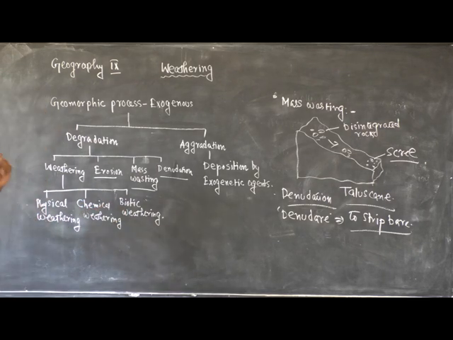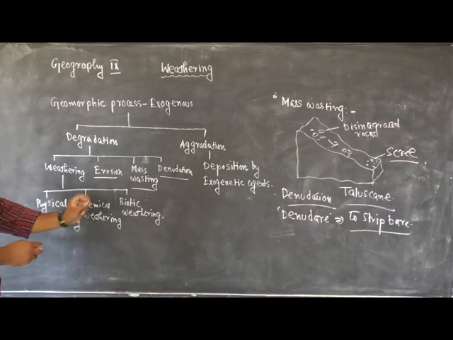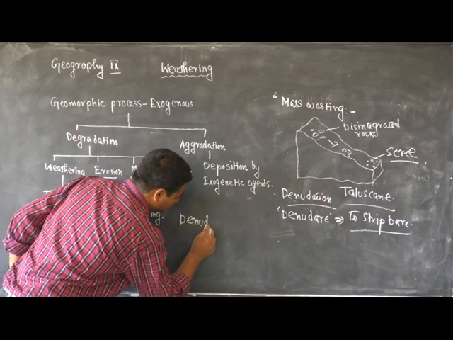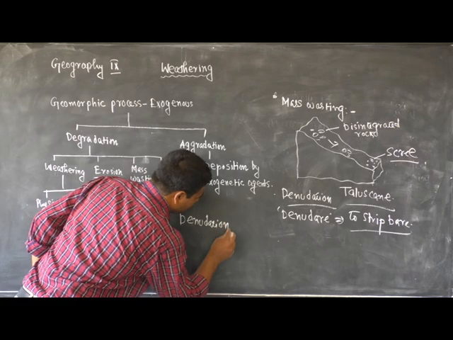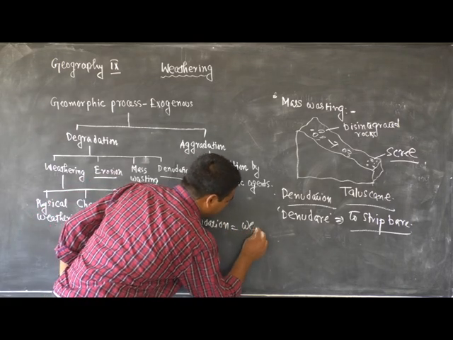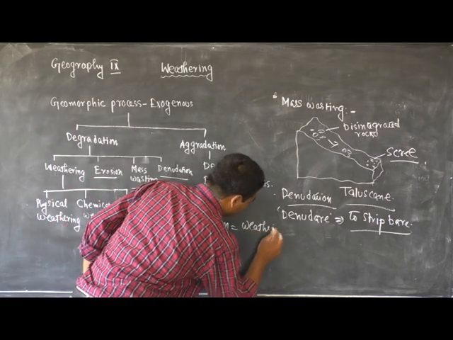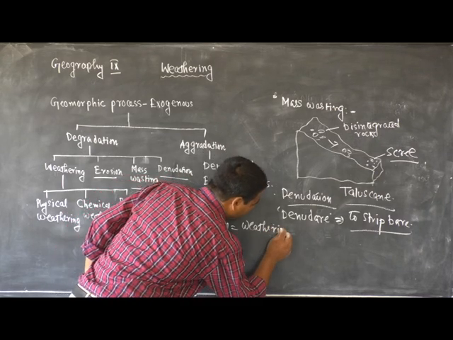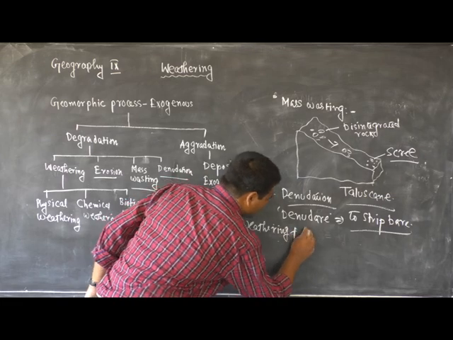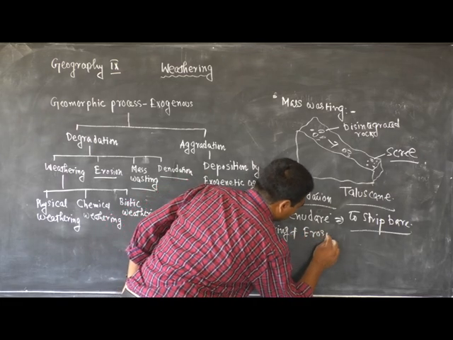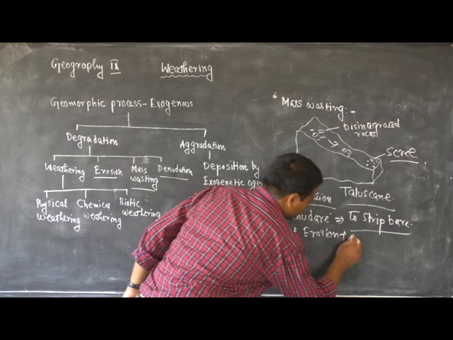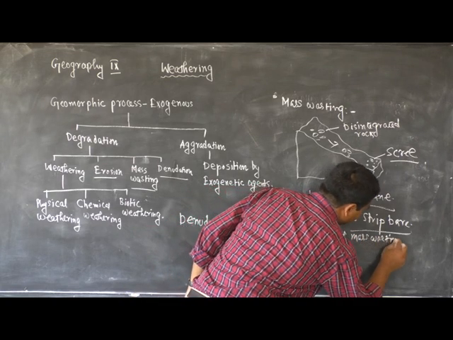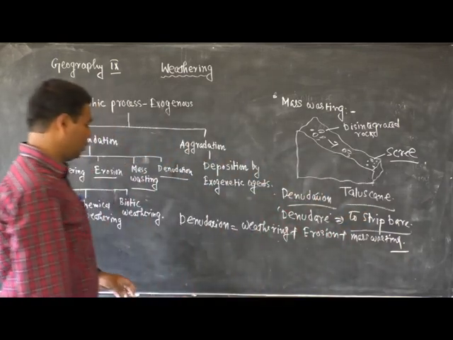So we can set it in the following way: denudation is equal to weathering plus erosion plus mass wasting.